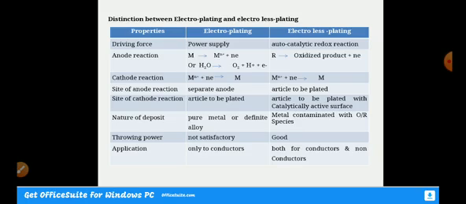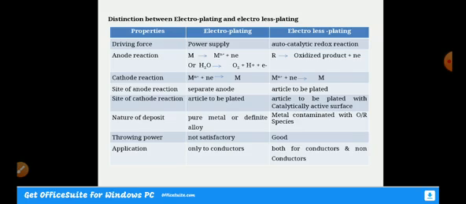Very simple. You have to remember the properties, like the driving force. In electroplating, of course, we are using a power supply, and in electrolysis plating, as I already told, it is autocatalytic redox reactions. The catalytically active cathode is going to initiate the reaction. That's why the driving force with respect to electrolysis plating is autocatalytic redox reactions.